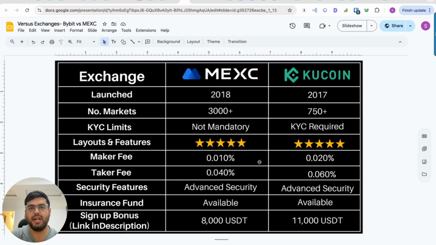So that's all from my side. If you want to trade more number of tokens with no KYC and lesser fees, MEXC is the way to go because it has more liquidity, but its deposit bonus is a little less compared to KuCoin, but an 8,000 deposit bonus is not less. Similarly, if you want lesser leverage and a smaller number of weighted coins and you want to do KYC, then KuCoin is the way to go, but it is tested with time, launched in 2017.